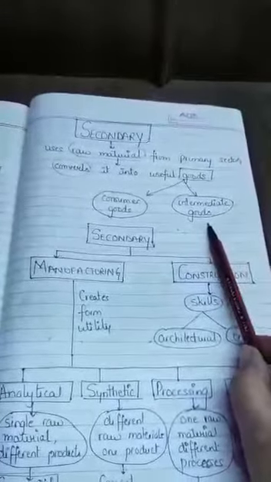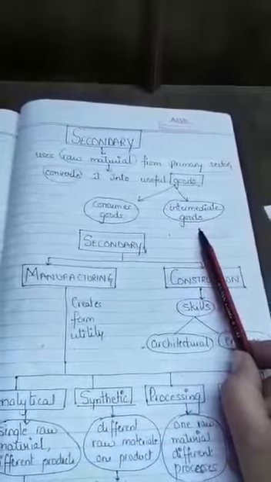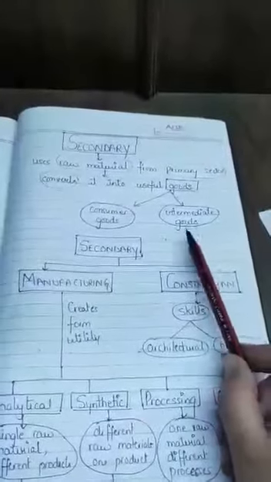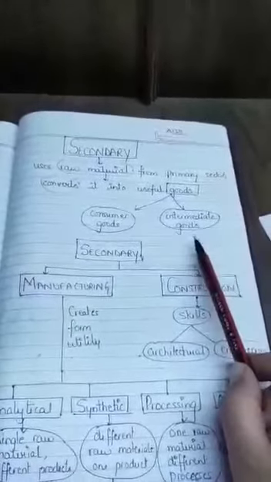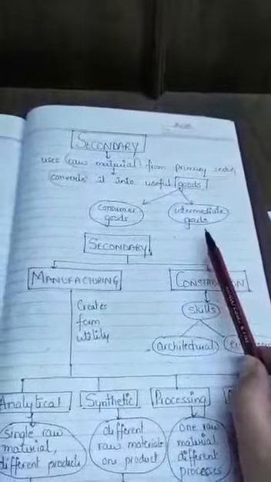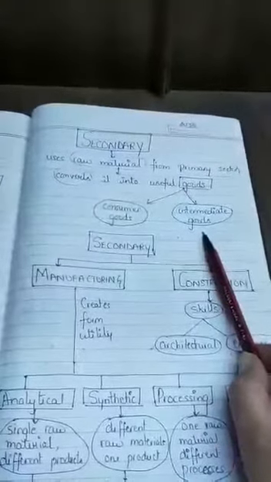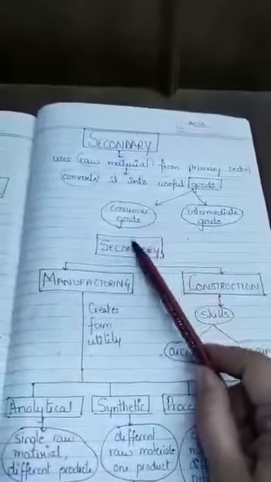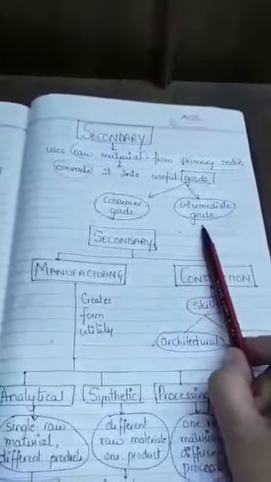For example, you are having a factory where you are manufacturing machines. Now these machines you are selling to the textile industry where these are being used to make cloth. So that is the intermediate goods. So secondary industry could deal with making of consumer goods or you can make intermediate goods.